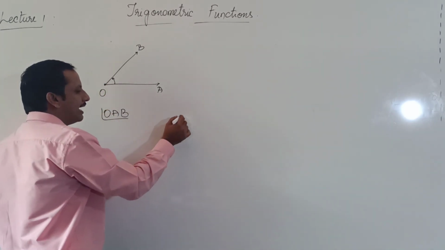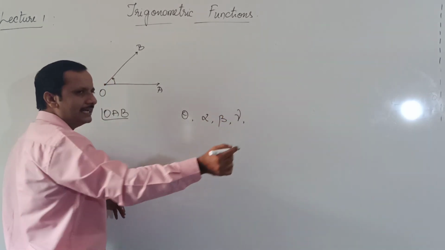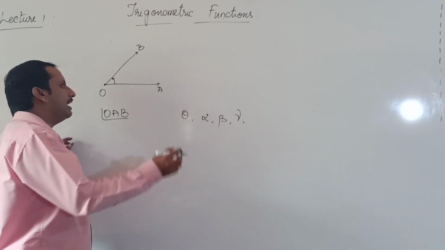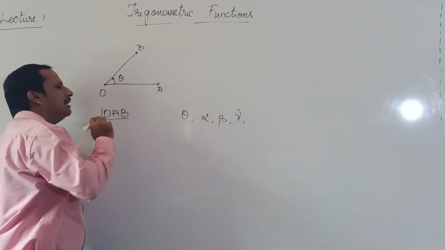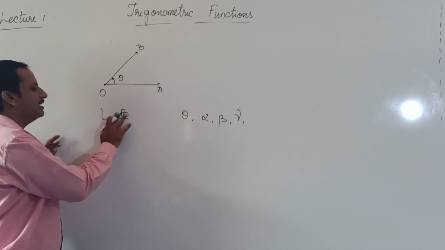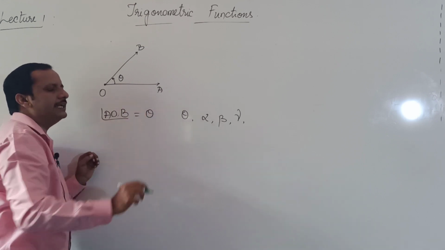Usually we denote an angle by theta, alpha, beta, gamma, delta, etc. These are some notations with which we denote an angle. So I will denote this as theta. Sorry, it is not OAB, it is AOB. Angle AOB is equal to theta.